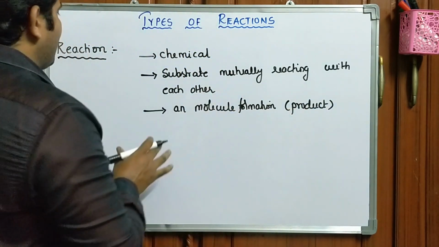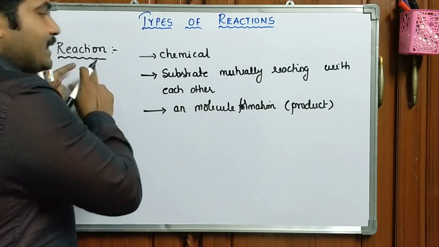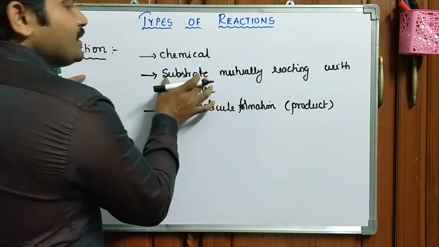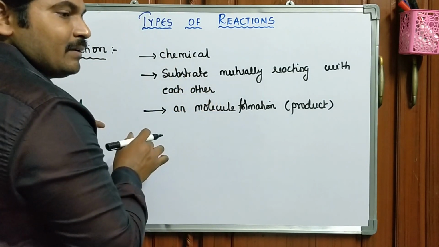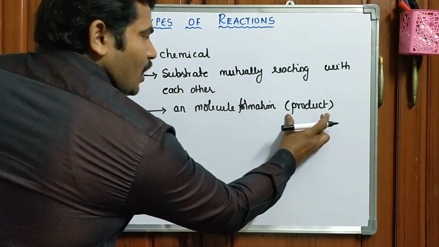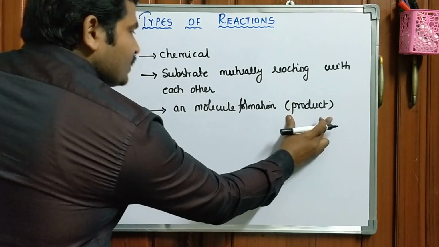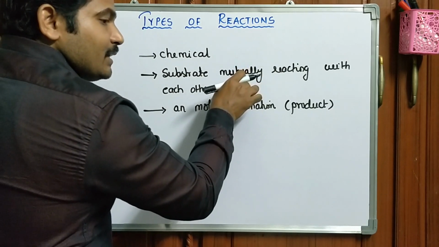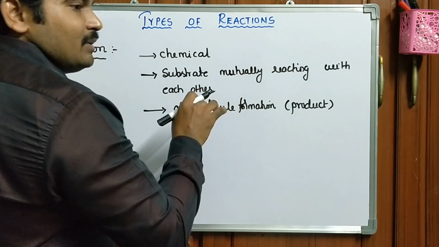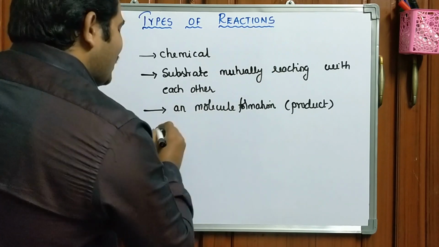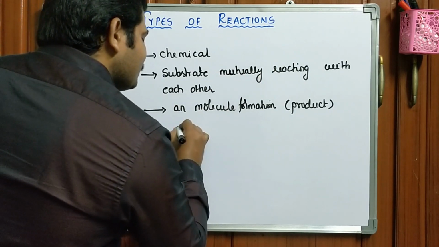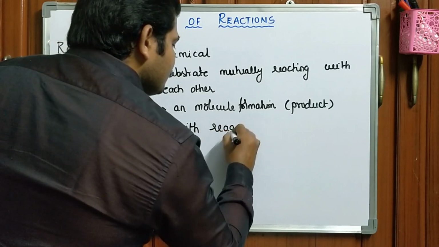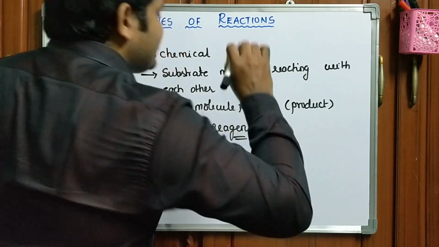In a simple way, we can also define the reaction. It is a process of formation of product from the substrate molecule when reacting with another molecule. That other molecule is also called a reagent.